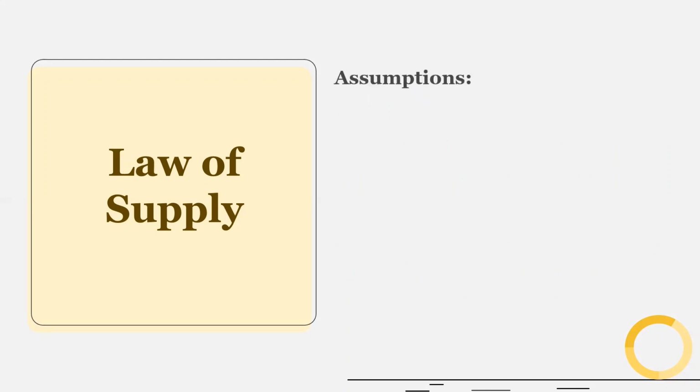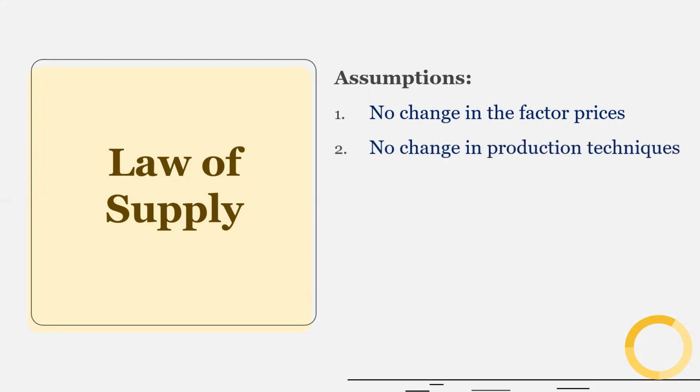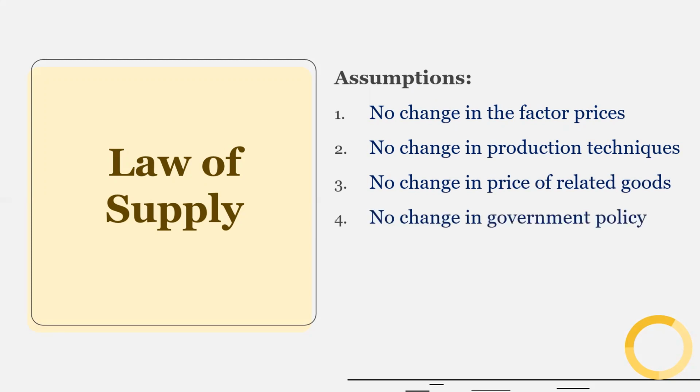Now, what are the assumptions? We assume that there is no change in factor prices, so the prices of factors of production are constant. There is no change in production techniques. We also assume that the price of related goods is constant. There is no change in government policy, because we know that government policy can affect the production cost. And no speculation regarding future prices. So under these assumptions, we have a positive relationship between price and quantity supplied.